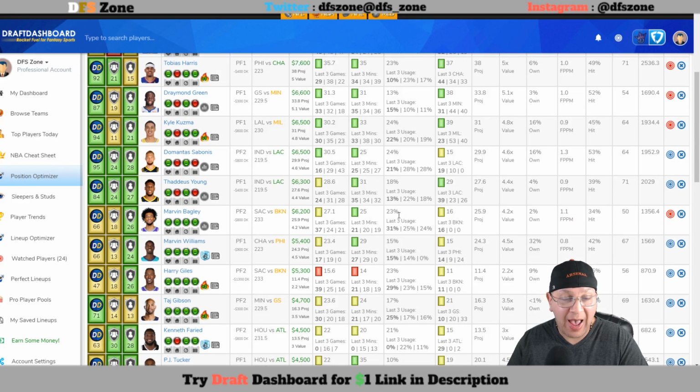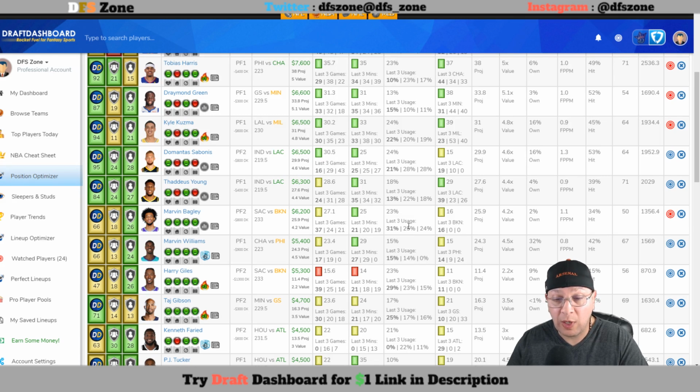Other than that, Marvin Bagley is my 4th choice here that I'm watching. 6,200 for him there. You need 31 to meet value on DK's 5,400. You need 26. He's averaging 27. And as you can see, he's been slightly trending a little bit upward, 24 and 37 in his last game out. The minutes are there. The usage is there. We know that.